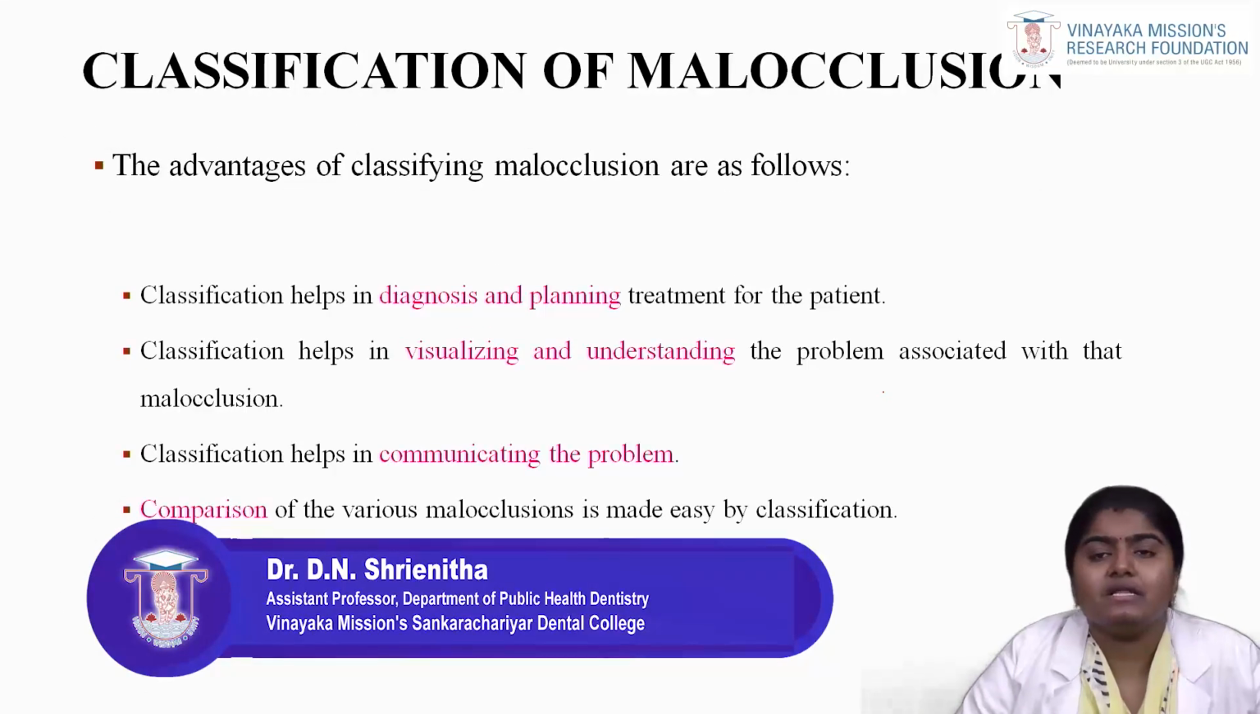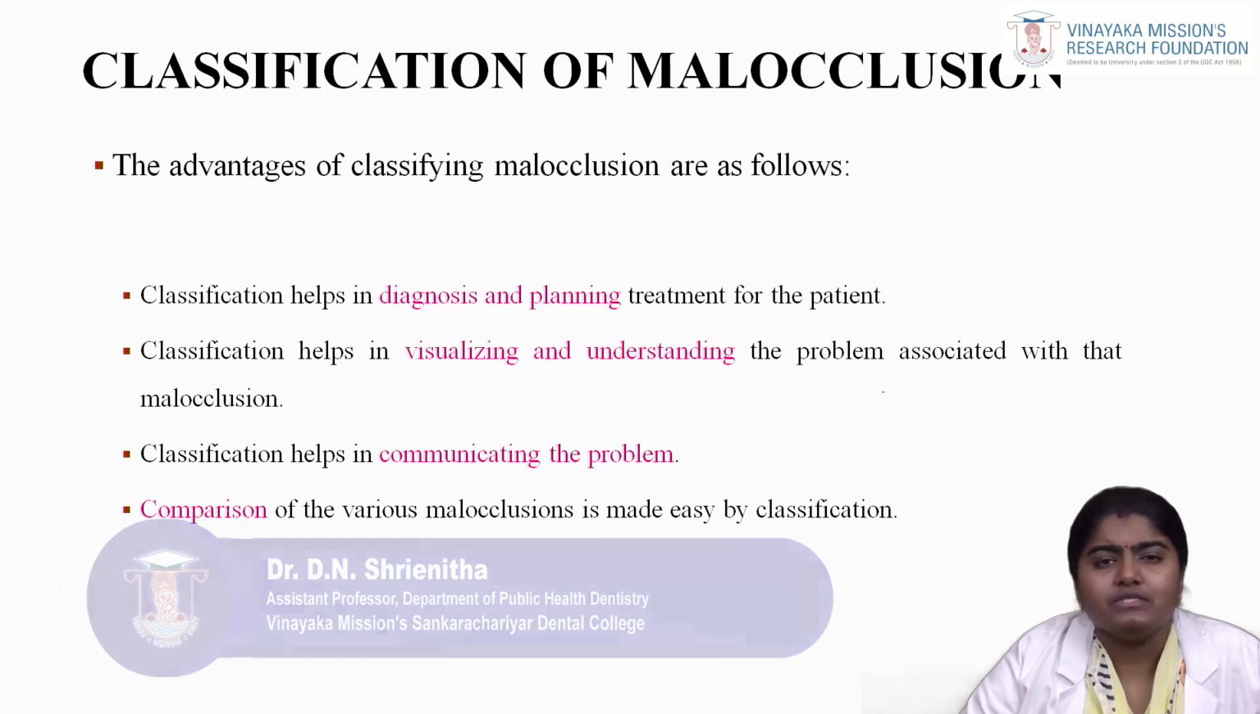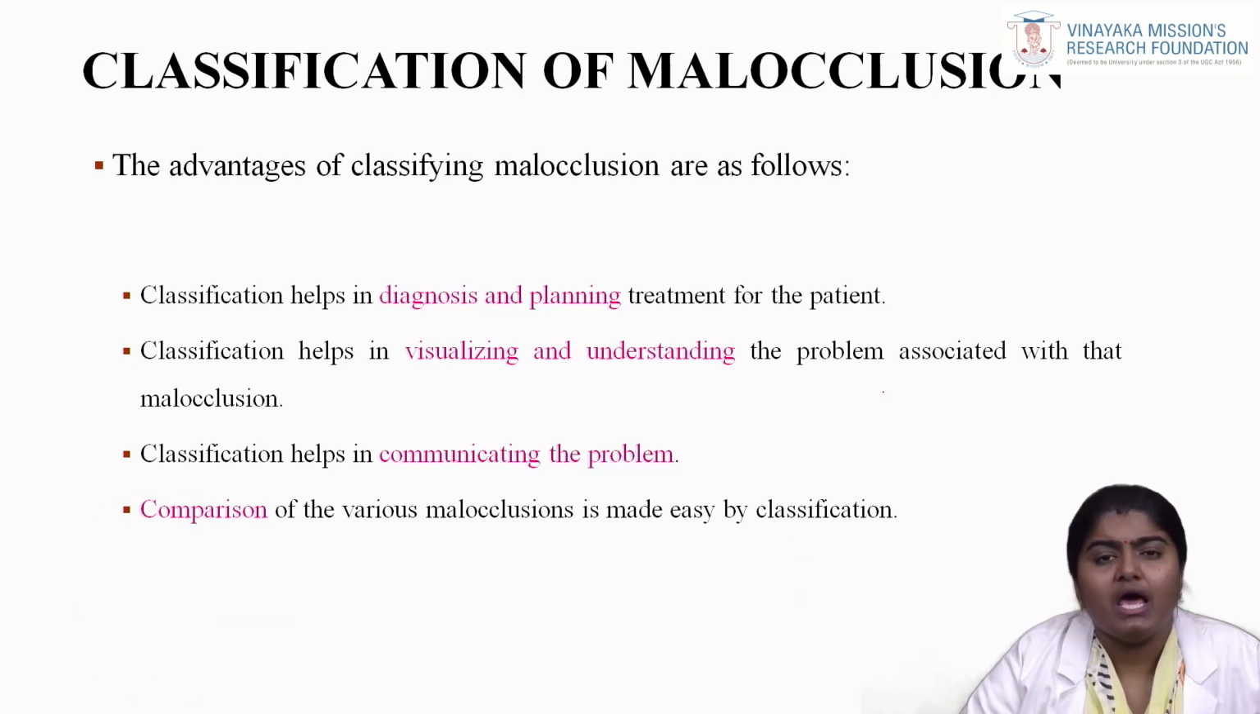Next, we will be seeing the classification of malocclusion. First, we will see Angle's classification, and then we will see Dewey's modification of Angle's malocclusion, and then Simon's classification, Ackerman-Proffit classification and Bennett's classification.